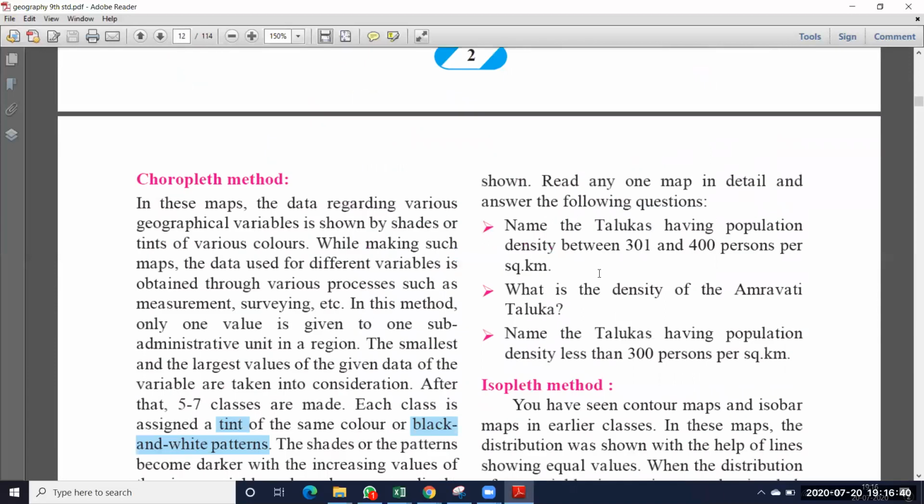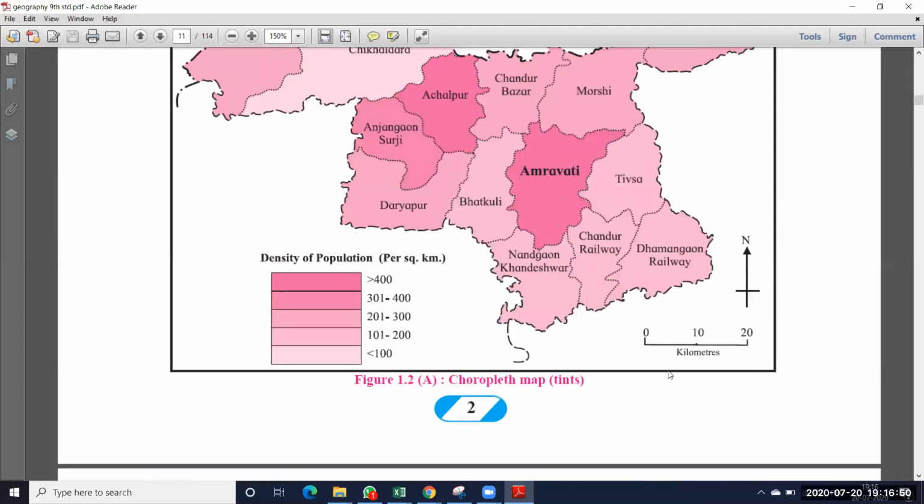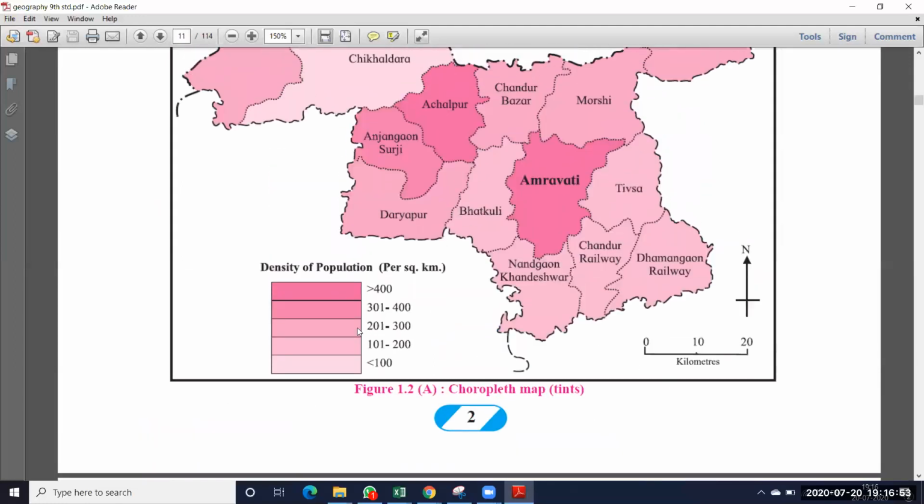Third question: name the talukas having population density less than 300 persons per square kilometer. Which talukas have less than 300? See here, this class indicates 201 to 300, and these two are also less than 300. That means these three colors belong to less than 300 population.